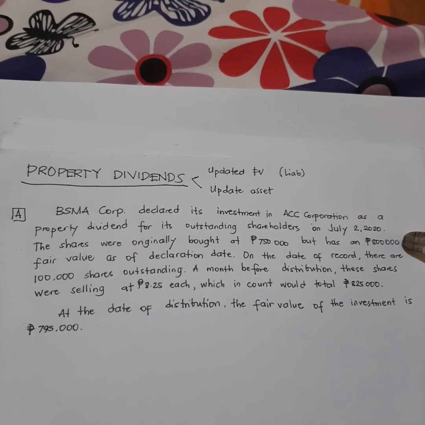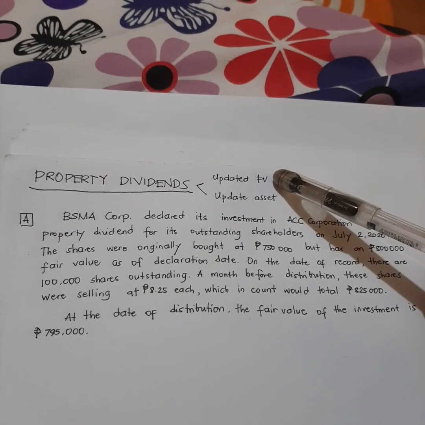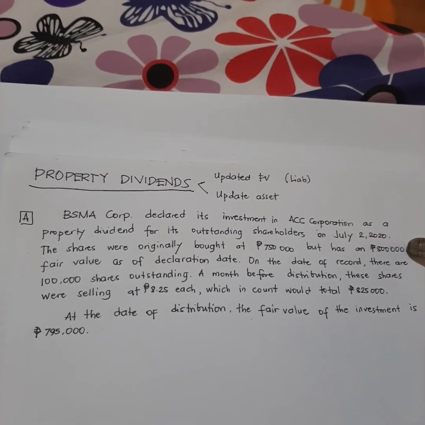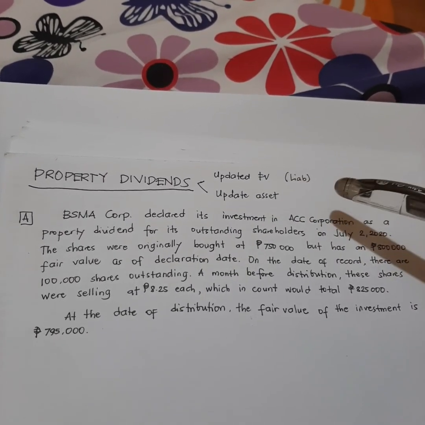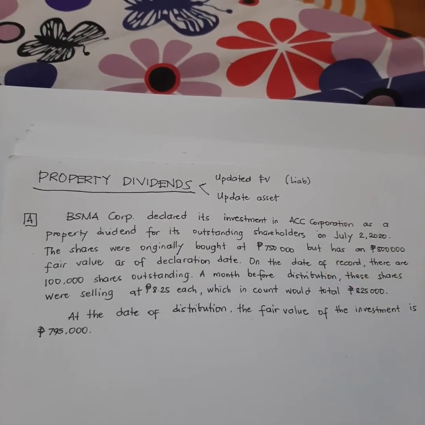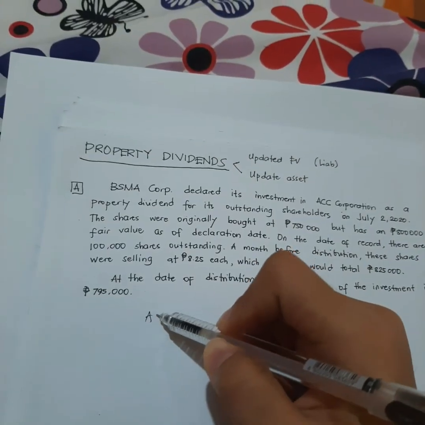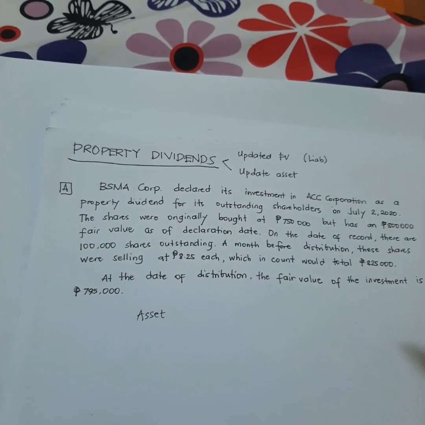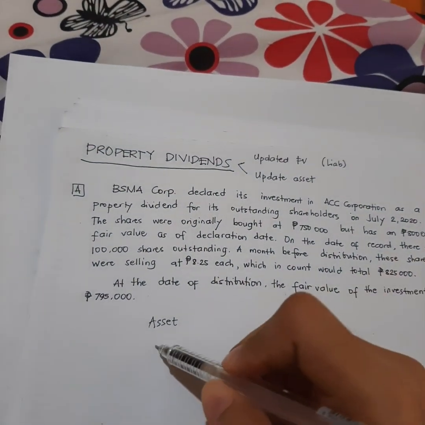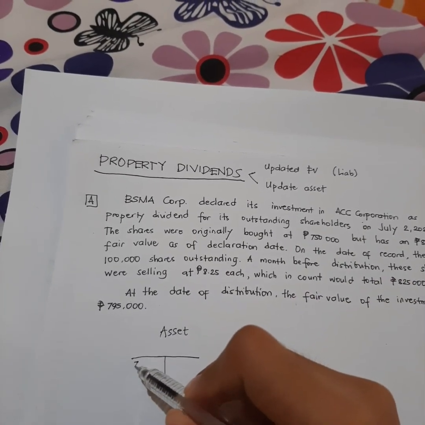Since the rule when recording property dividend is to use its fair value, we have to update first the asset. So let's look at both the asset and liability side of this investment. On the asset side, our asset has a cost of 750.